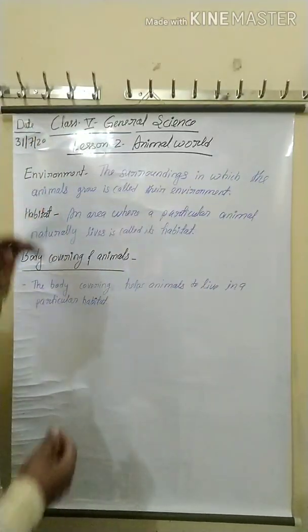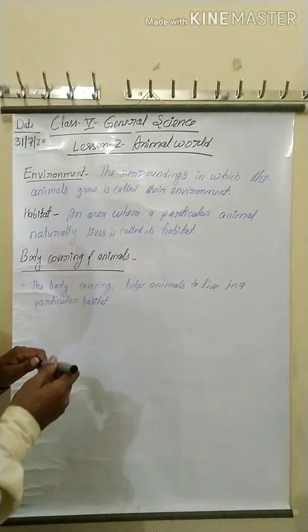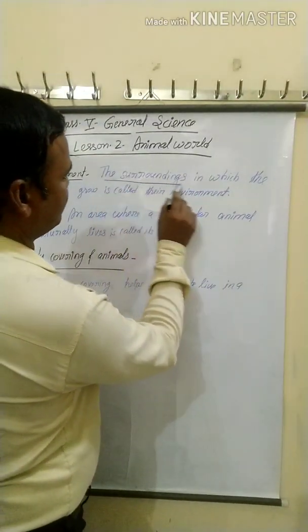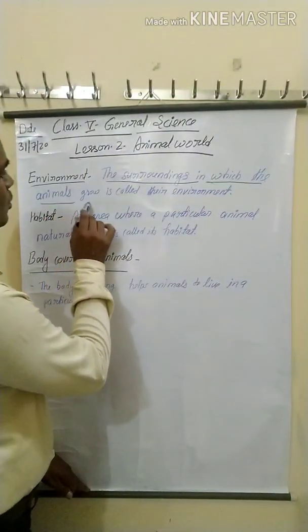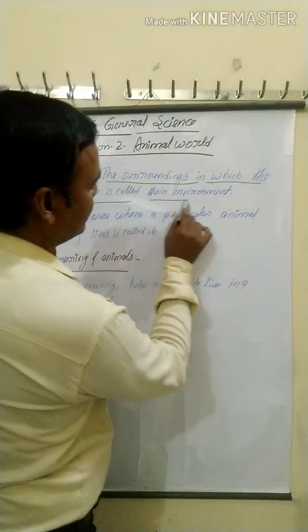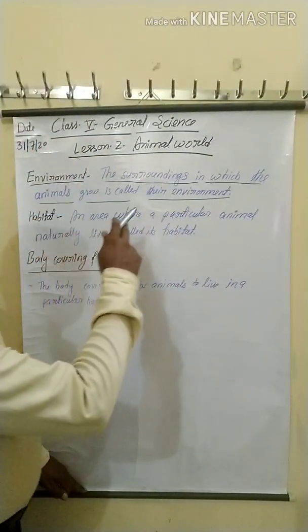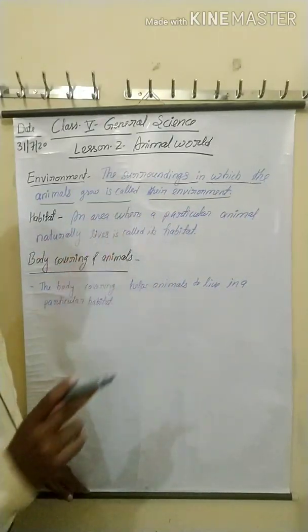So what is an environment? The surrounding in which the animals grow is called their environment. Listen again: the surrounding in which the animals grow is called their environment.